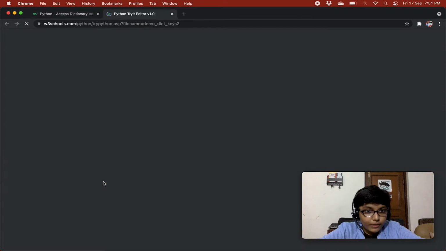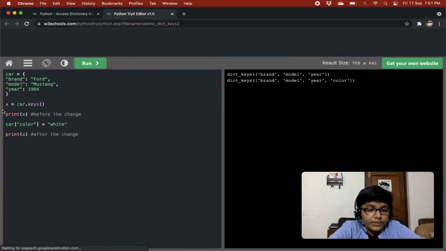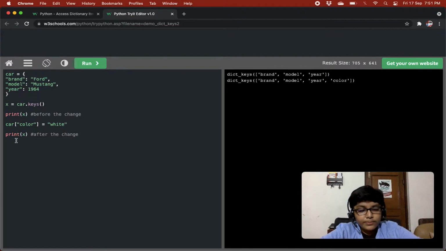So I'll just show you. Over here we are printing this two times. First without adding the key, so this is how we expected it could come, and next time also we expected it to show us this, but no, it showed us the color key also. Why? Because any changes reflected in the dictionary will be reflected in our list of keys also, right? And then we print x after the change, then you will find brand, model, year, and color.